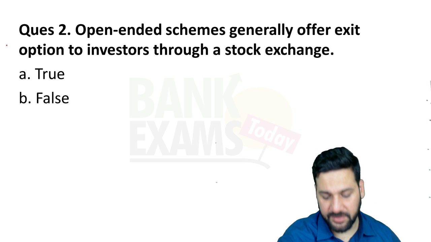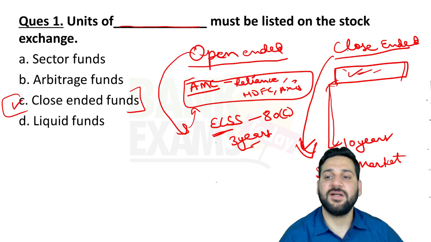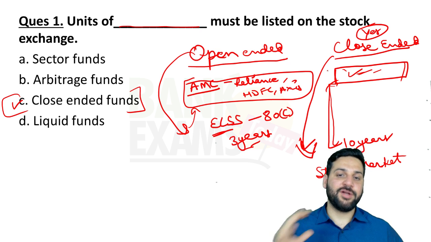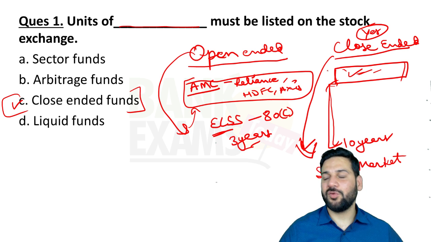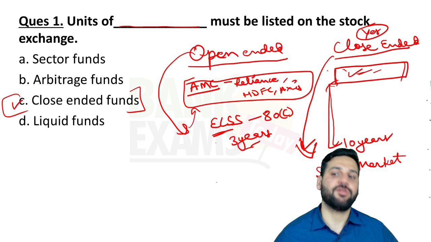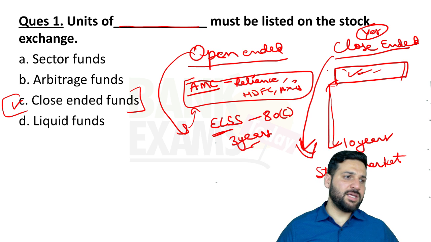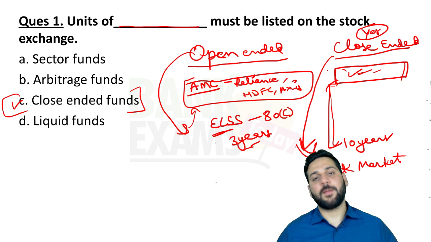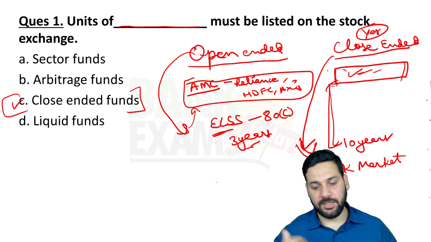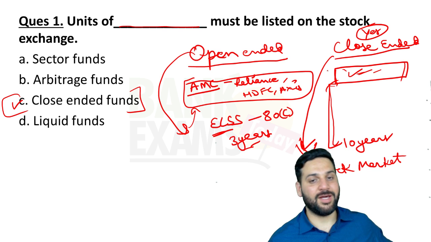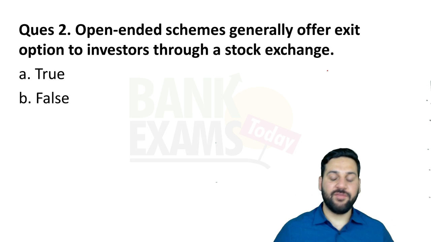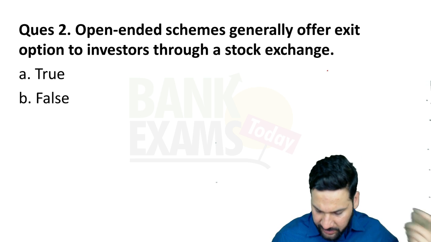Yes, close-ended funds are kind of risky because your money is locked for 10 years. There is a liquidity issue, a lack of liquidity. That's a problem with close-ended funds. Risky, I won't say it is risky, but there is a liquidity crunch. You cannot take back your money from the AMC. You need to go to the stock markets where you need to sell your units at a discount rate. I hope now everything is clear. I think yes, everything is clear.